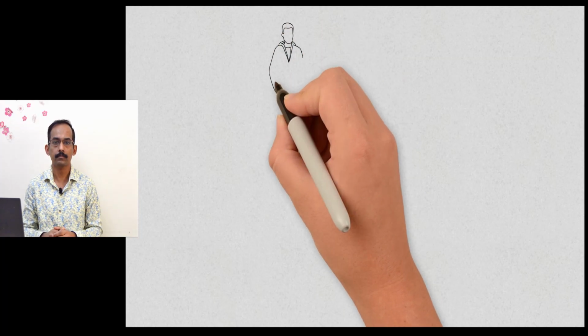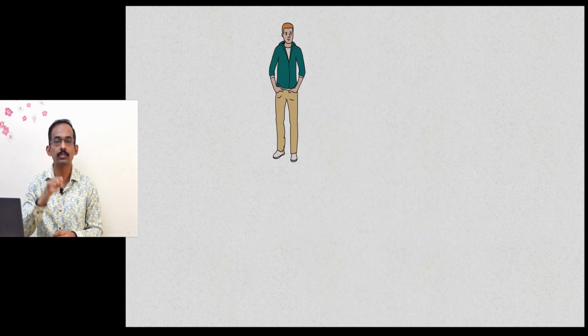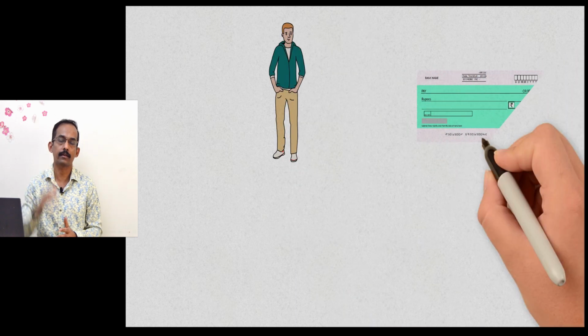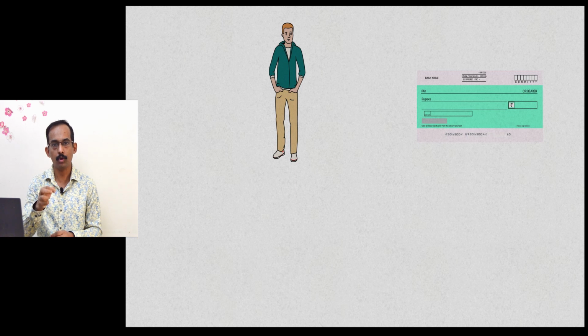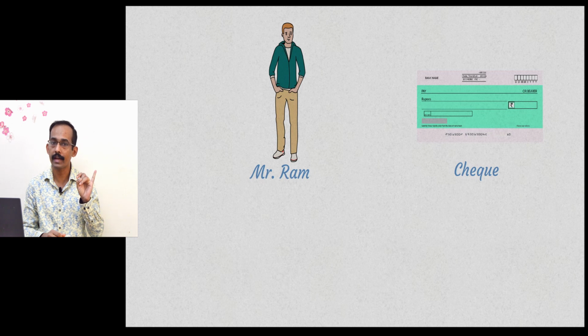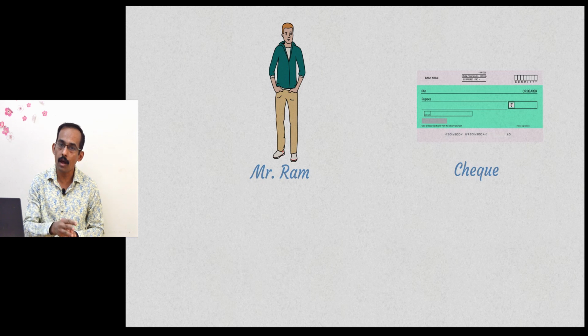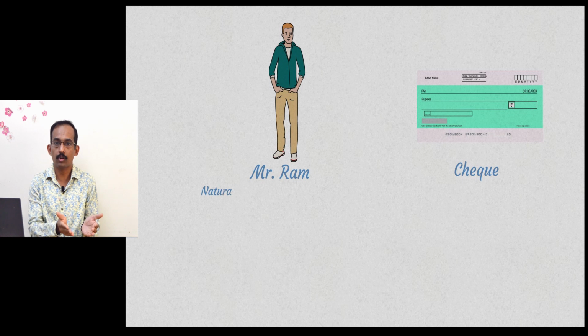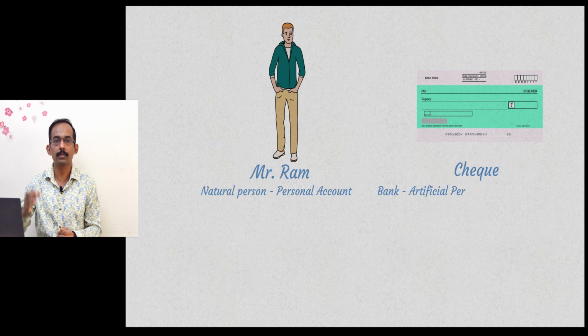First example: paid an amount of 10,000 to Mr. Ram by check. Here we need to first identify the accounts and the type of the accounts involved. The two accounts involved in this transaction are Mr. Ram and bank. Mr. Ram is a natural person coming under personal account, and bank is an artificial person, that too coming under personal account.